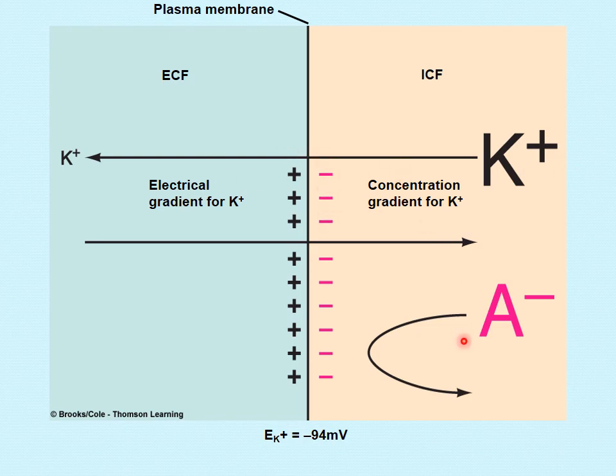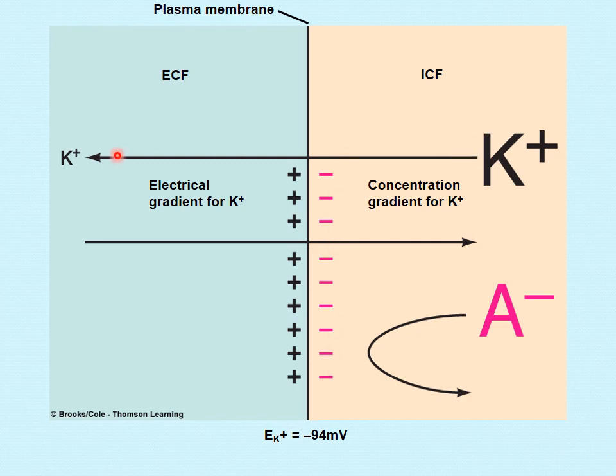So potassium leak channels are present in this membrane, and they are going to cause the passive diffusion of potassium down the concentration gradient, that is, moving from the ICF into the ECF. Okay, so potassium is leaking out. What will it create inside the cell?